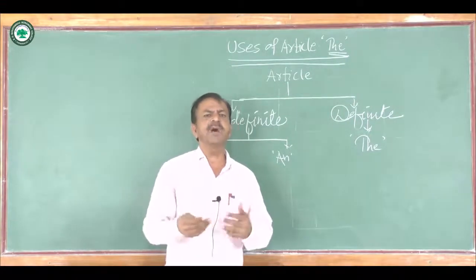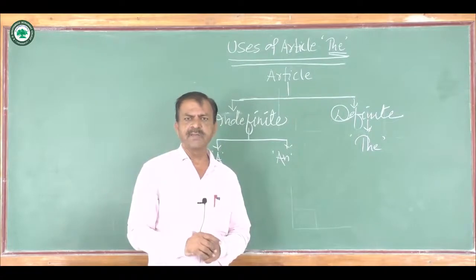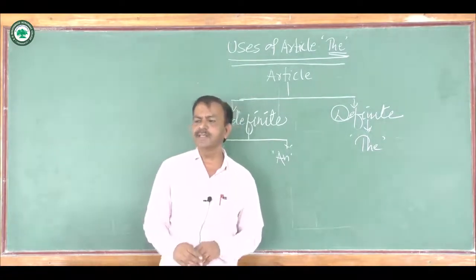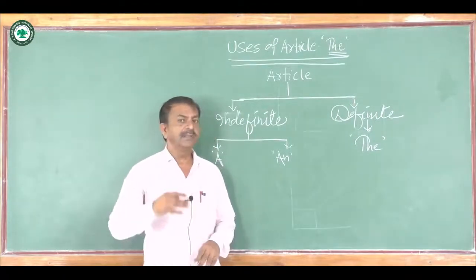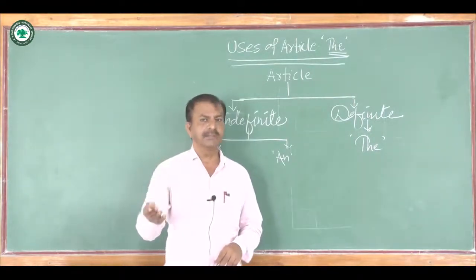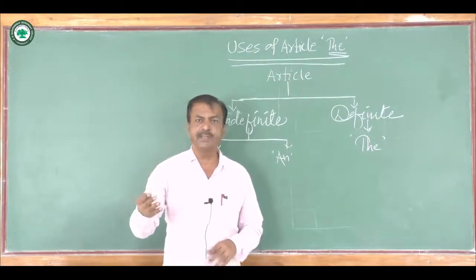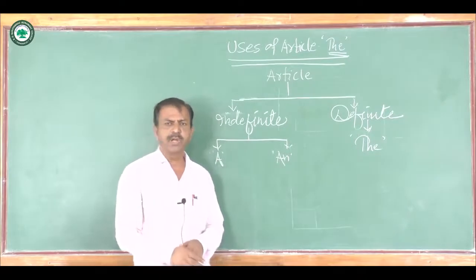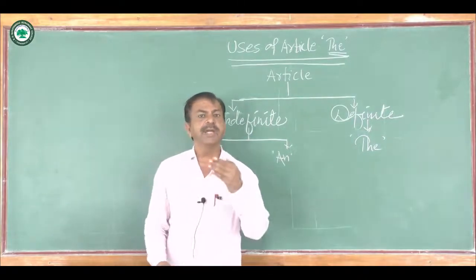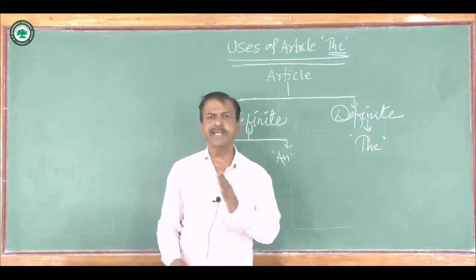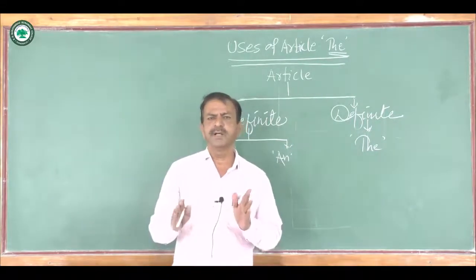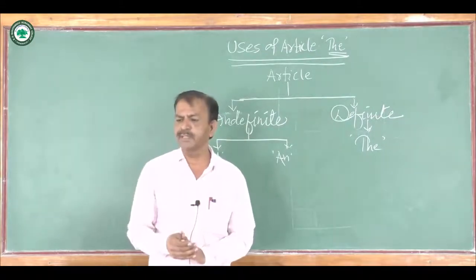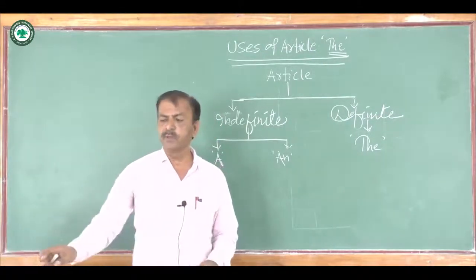Or take the example of the names of trains. For example, the Deccan Express, the Azad Hind Express, or the INS Vikrant. That is, before the name of a ship, article the is used. Or we usually say the Air India. So Air India is the name of an aeroplane company. So we have to use article the before it.